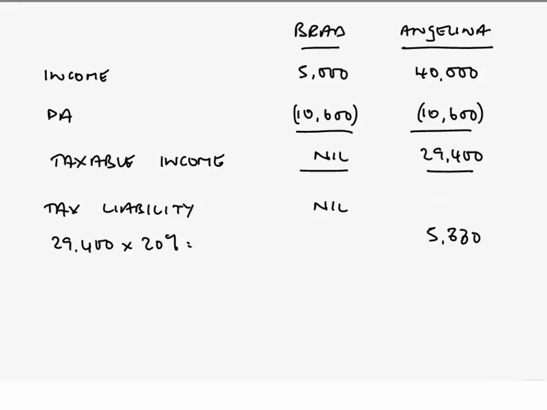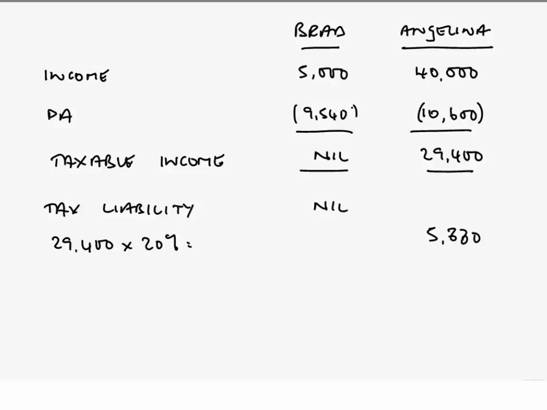Okay, so what could we do, therefore, to improve the tax position of the married couple? Well, as Brad is wasting a significant part of his personal allowance, at least some of that will be able to be transferred. I hope you remember that election for the transferability of the personal allowance and how much of that personal allowance could be transferred. The rule was that we could transfer by election 10% of that personal allowance. So that would therefore take away £1,060 of the personal allowance of Brad. So let's just put our revised figure in there. Taking away 1,060, 10% would be what?